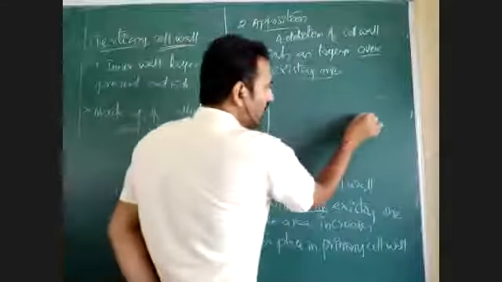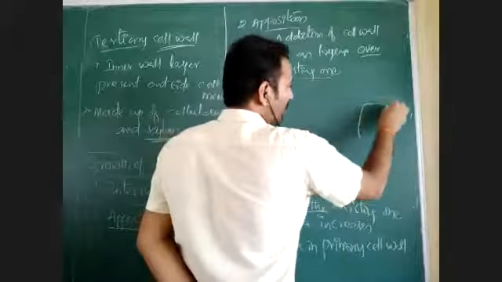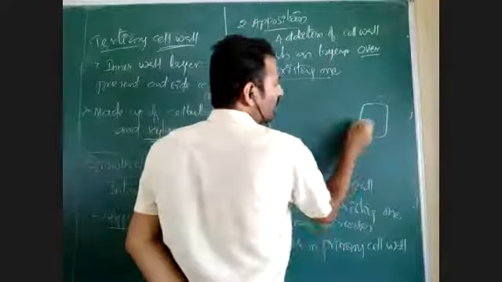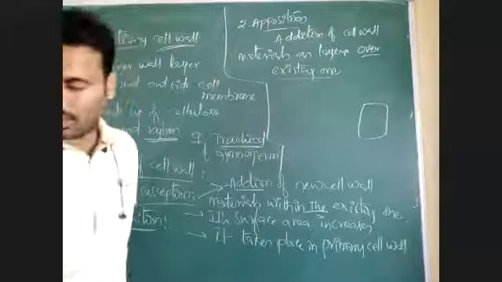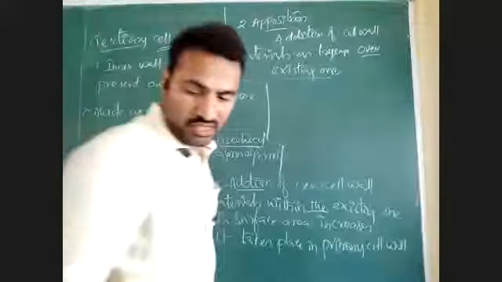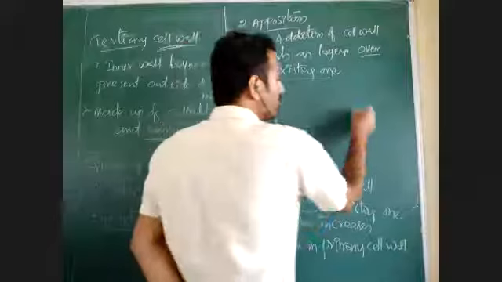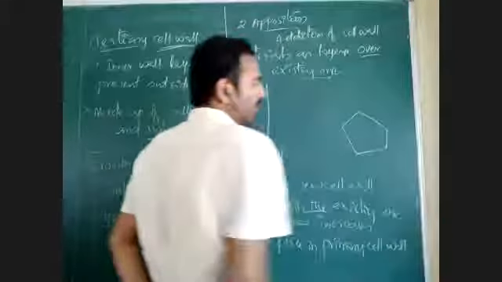See here. Suppose one cell is there. During cell division, cell will divide into two daughter cells. Listen carefully. With a simple diagram of cytokinesis or cell division, I will explain that so that you can understand that very easily. So this is a plant cell.